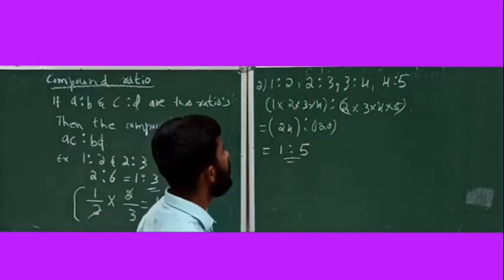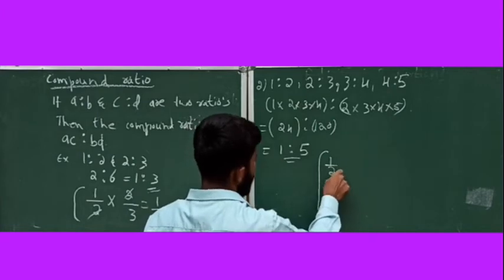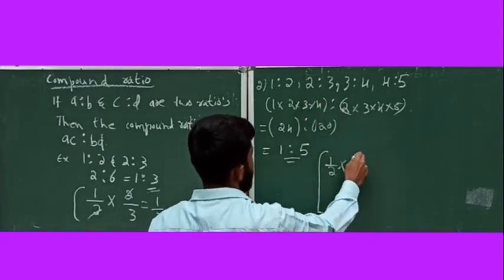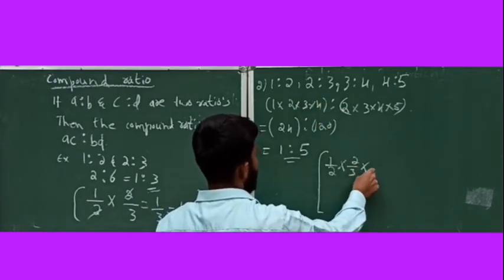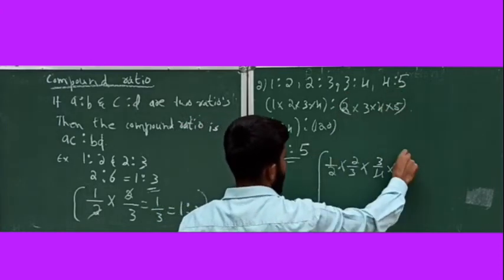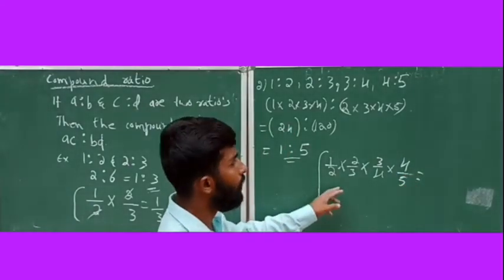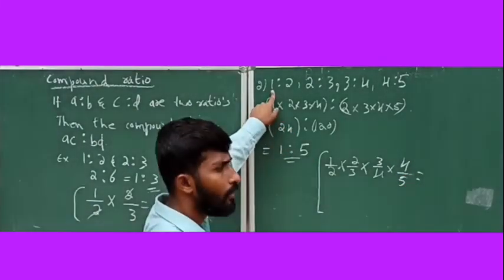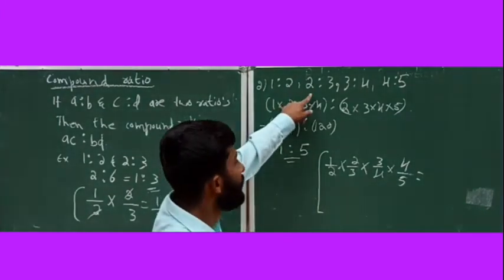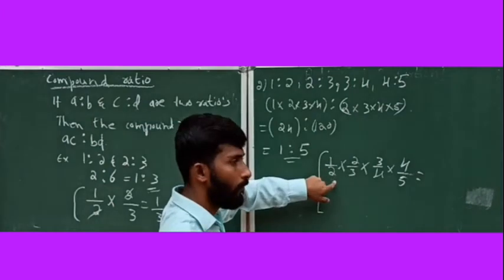No need to do this method. You can directly do it like this. First take 1/2 into, second is 2/3 into 3/4 into 4/5. Whenever the question is to find the compound ratio, multiply the given ratios, but don't multiply directly. Take the fraction notation. 1:2 means 1/2, right?